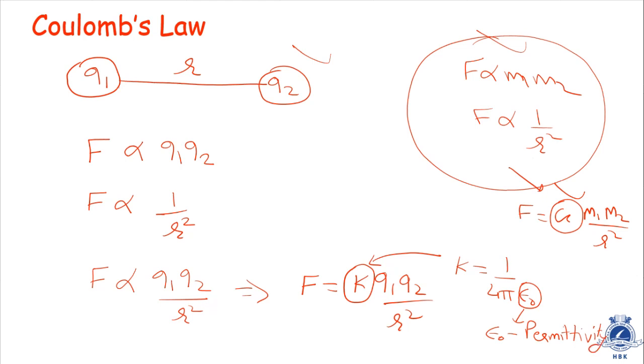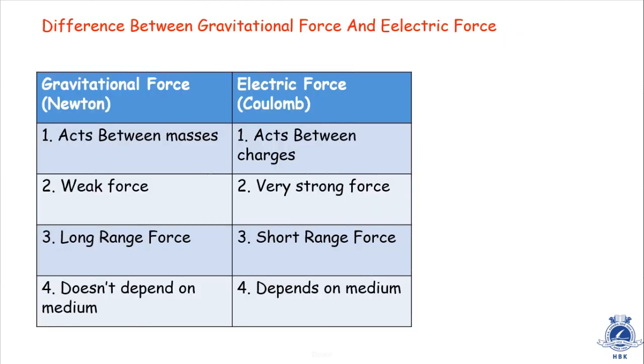So here epsilon 0 is called the permittivity of the medium, and F is equal to K Q1 Q2 by R square. We will be discussing permittivity in a later part of this chapter. So let's see some similarities and differences between Coulomb's law and Newton's law. I have made a table for that. Let's see the table. On the left-hand side we have the gravitational force given by Newton. On the right-hand side we have the electric force given by Coulomb.